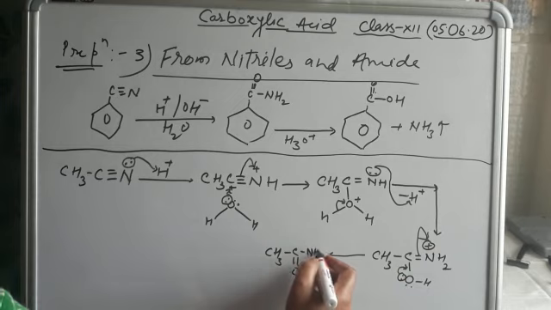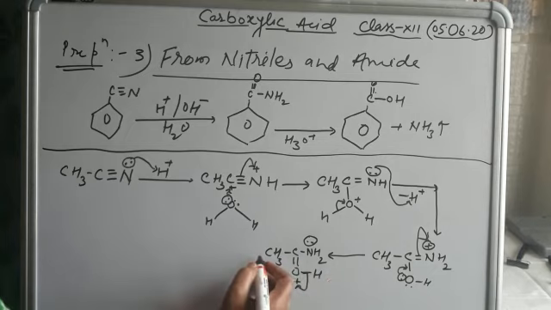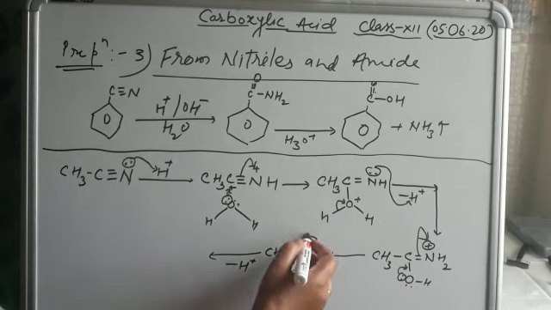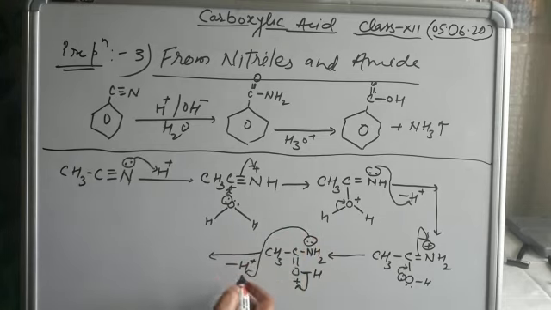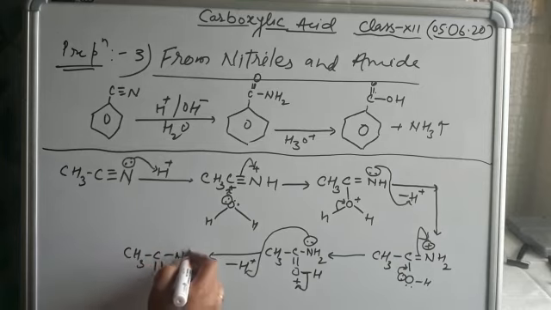And when H+ is removed, it is again taken by NH2 because of the lone pair present on it. When this lone pair goes towards the carbon, positive charge appears on this, and this bond shifts towards the hydrogen. So removal of H+ again takes place, and this H+ is again taken by the lone pair present on the nitrogen. So see here what happens: CH3, CO and NH3.